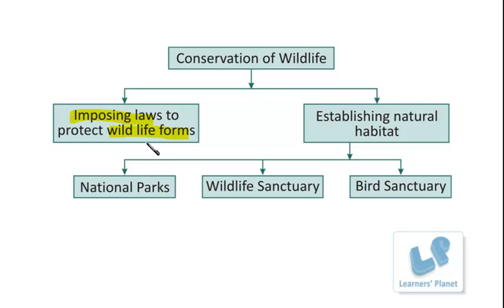Besides this, the next method to conserve wildlife is the establishment of natural habitats for these wild organisms. A safe area should be maintained, prepared where the organisms can be set free and provided proper protection, right? What type of habitats are prepared? They include national parks, wildlife sanctuaries, bird sanctuaries or biosphere reserves.